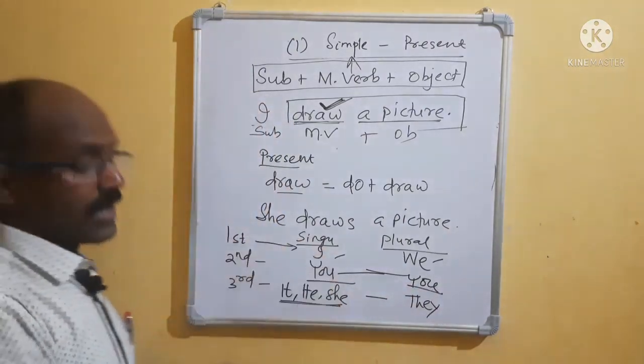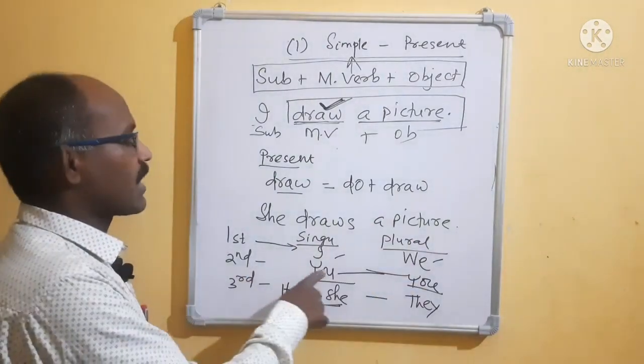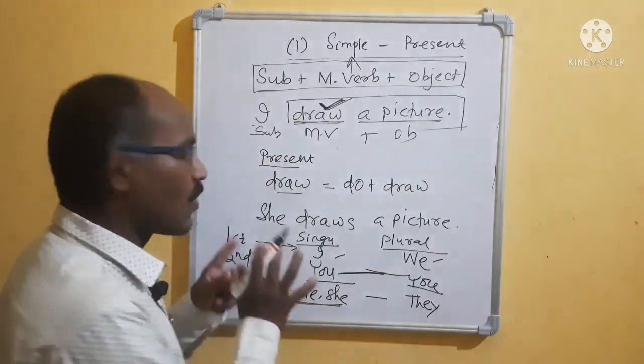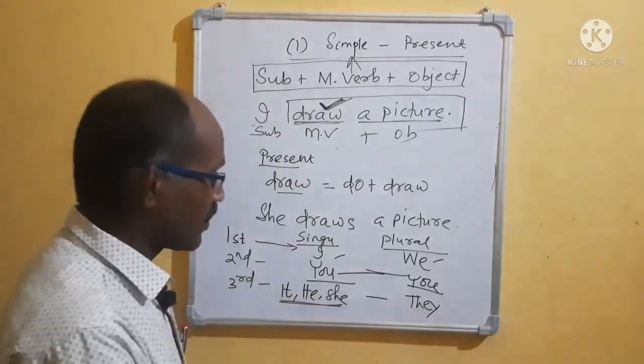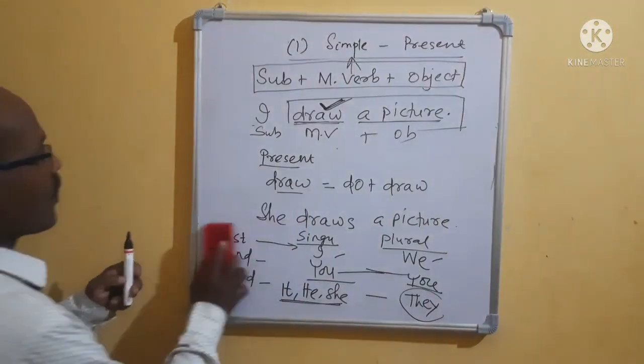If you remember, then it will be easy. Okay, did you understand? First person singular, plural: I, we. Second person: you only. And third person: it, he, she. These are the only singular numbers. They are the third person singular number, and they is the plural number. Okay, we will go here.